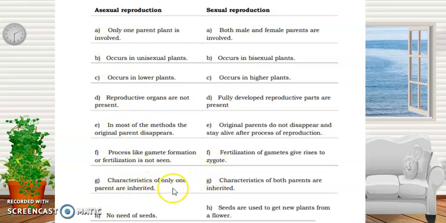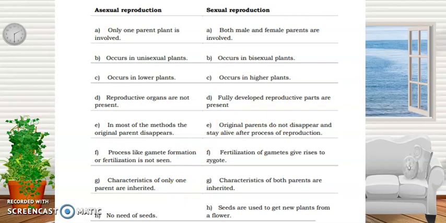So, yung identical talaga, yung parent ng offspring at saka ng parent dito sa asexual reproduction. For sexual reproduction, since characteristics of both parents are inherited, hindi identical. Hindi identical yung mother at saka hindi identical yung parents at saka yung offspring dito.